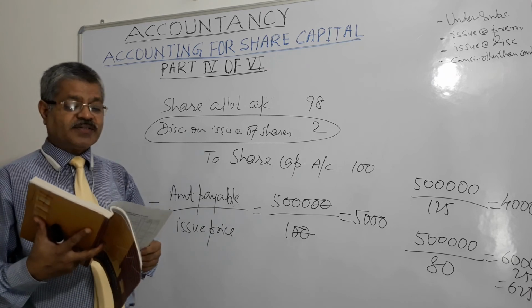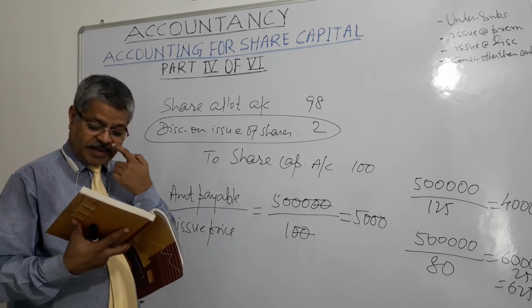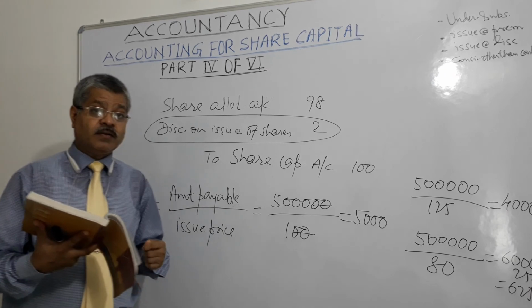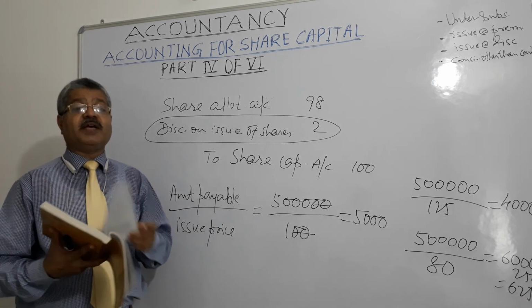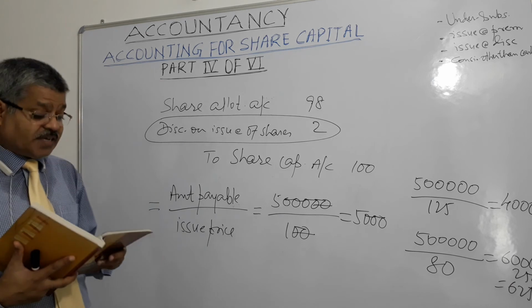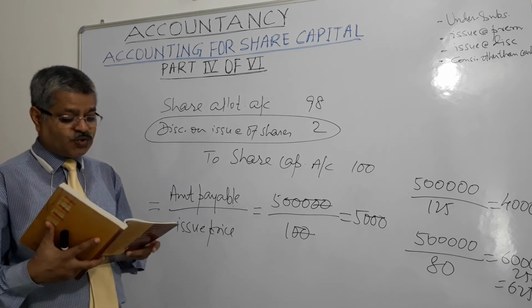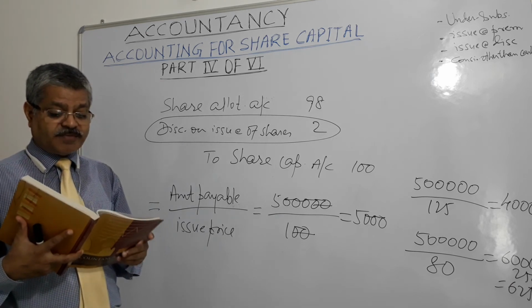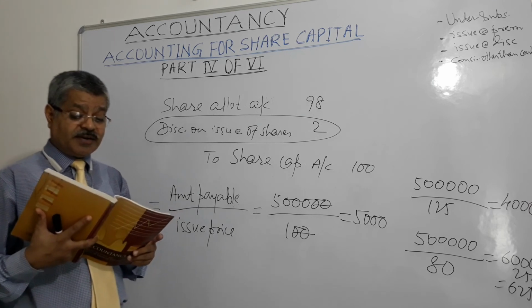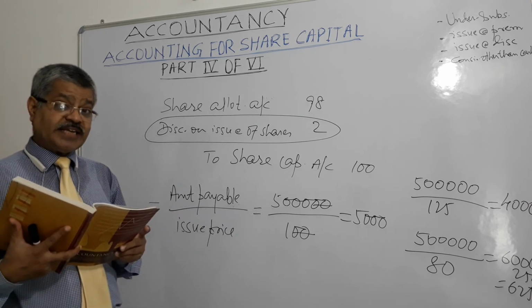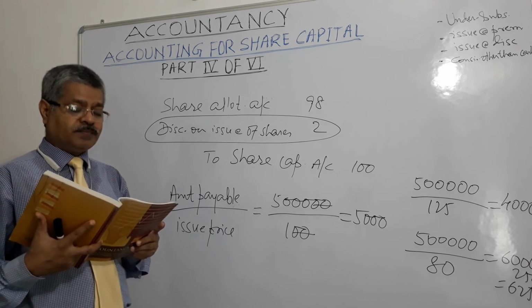And issue of shares at a discount, it needs to be in compliance with the provisions of section 79 of the Companies Act 1956. The issue of shares at a discount is authorized by an ordinary resolution passed by the company at its general meeting and sanctioned by the company law board.